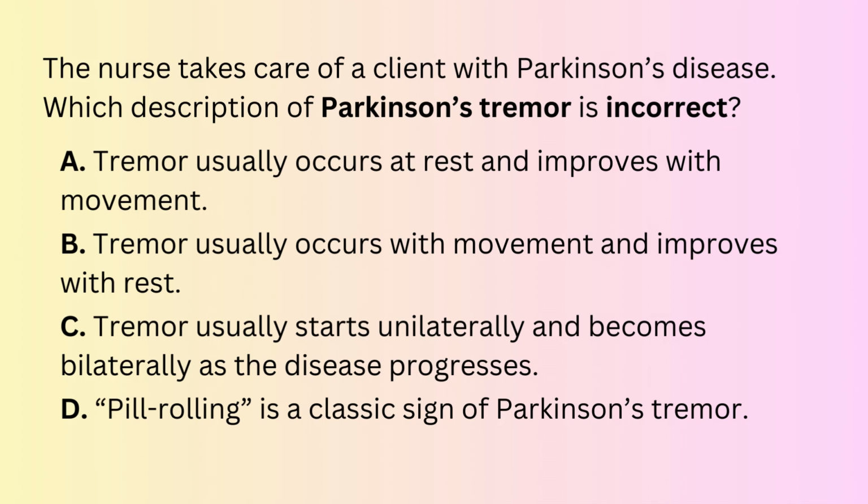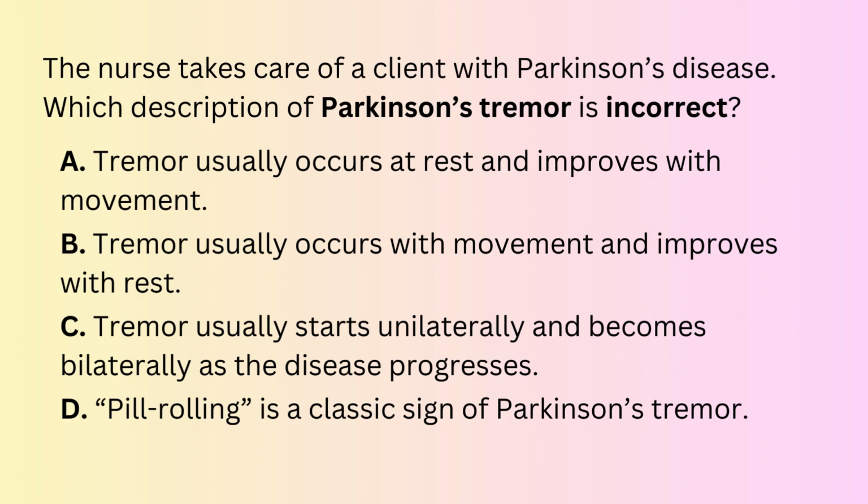A. Tremor usually occurs at rest and improves with movement. B. Tremor usually occurs with movement and improves with rest. C. Tremor usually starts unilaterally and becomes bilateral as the disease progresses. D. Pill rolling is a classic sign of Parkinson's tremor. We are looking for an incorrect statement about Parkinson's tremor.